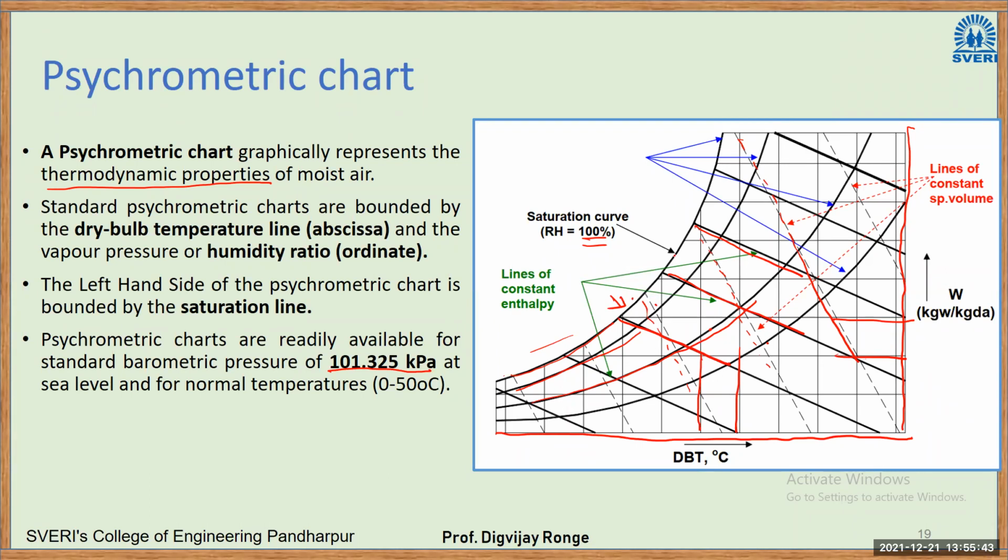Like that, we have other curves for relative humidity. We have bold inclined lines for the enthalpy. We have dashed lines for the specific volume. We have vertical lines for the constant temperature lines, and horizontal lines for the constant specific humidity lines. So like that, there will be a psychrometric chart.